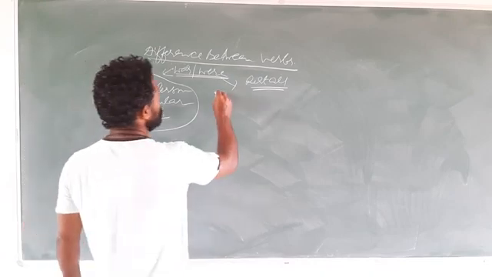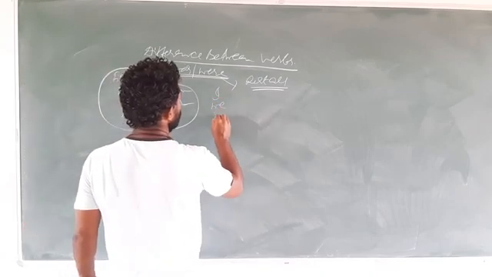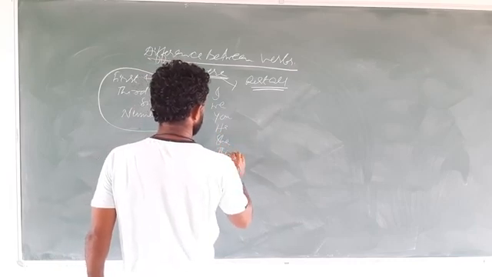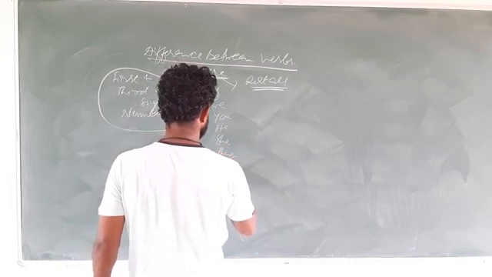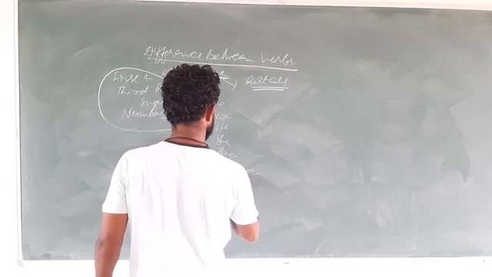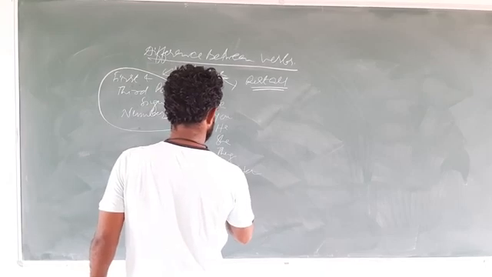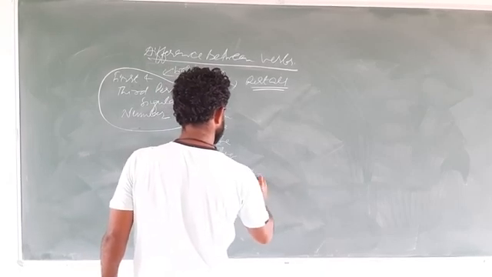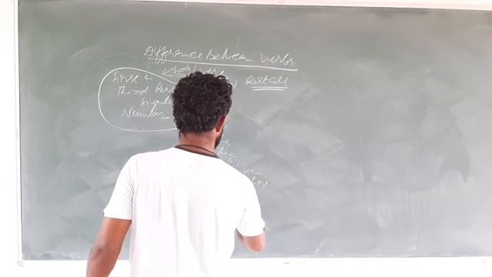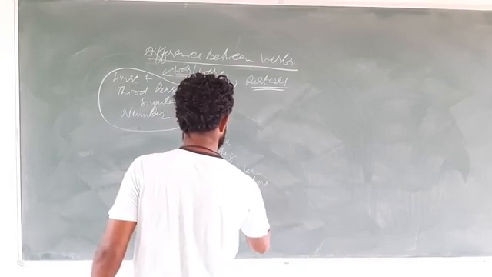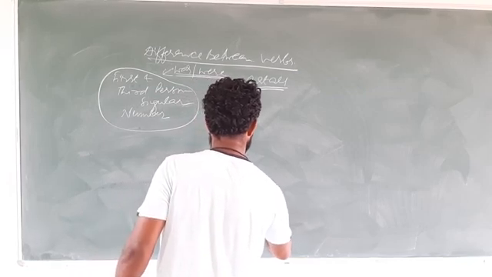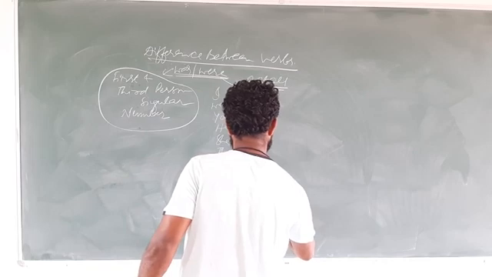Let us take one example. I, we, you, he, she, they, her sister, our teachers, Mohit, and Sohit.